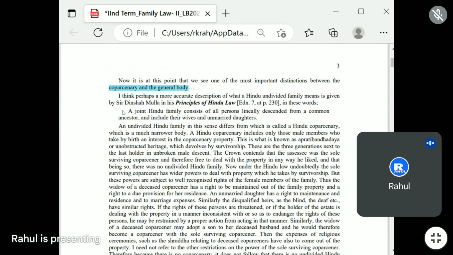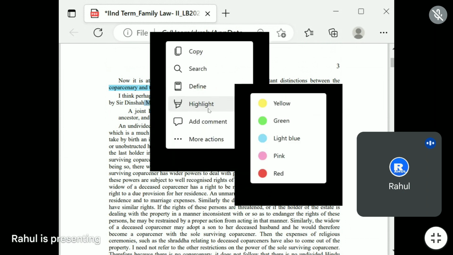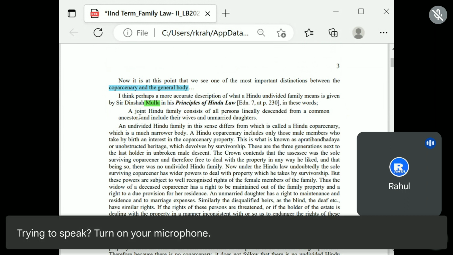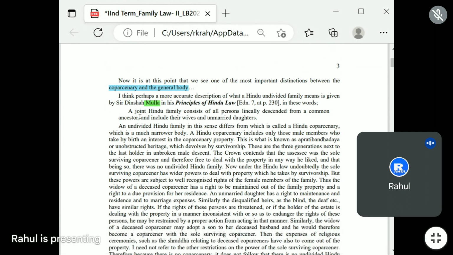According to him, I think perhaps a more accurate description of what a Hindu undivided family means is given by Sir Dinsha Mulla in his Principles of Hindu Law. According to Mulla, a joint family consists of all persons lineally descended from a common ancestor and includes their wives and unmarried daughters. This is the definition of a Hindu joint family, right?